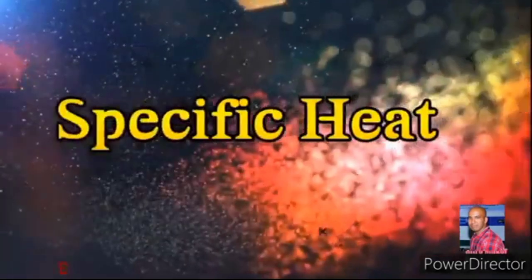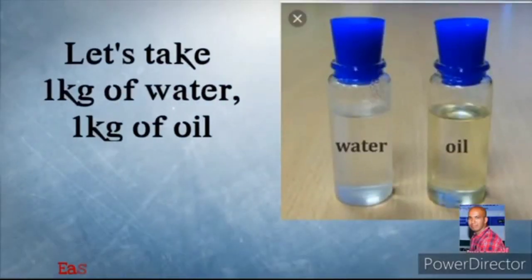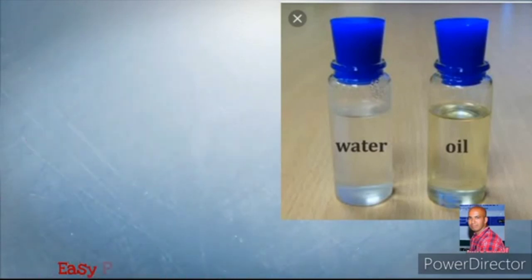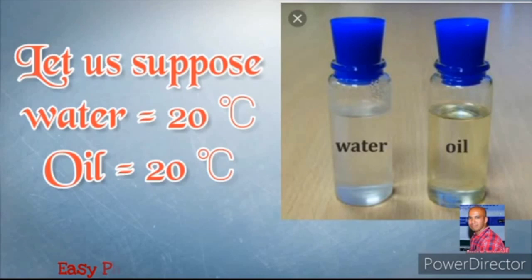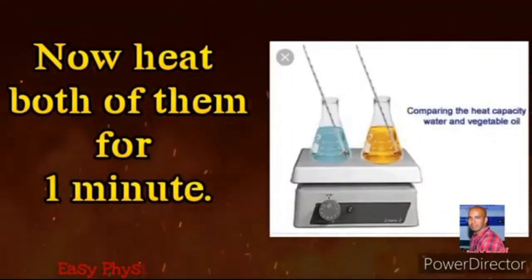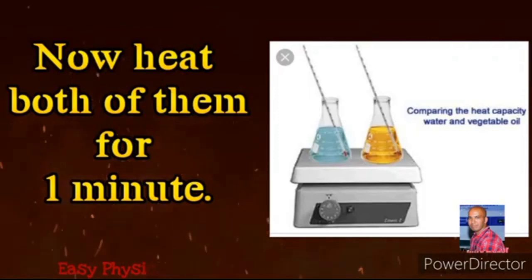Specific heat. Let us take 1 kg of water and 1 kg of oil. Measure their temperatures. Let us suppose the temperatures of both are the same, that is 20 degrees centigrade. Now heat both of them for 1 minute. Now let us observe how much the temperature has risen in both.